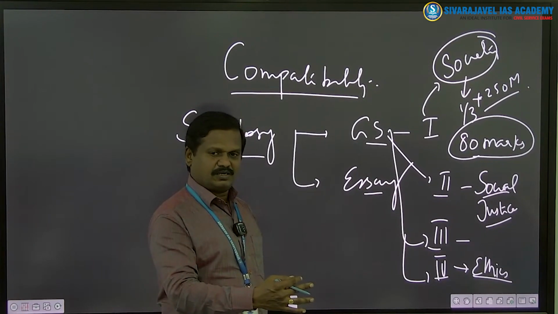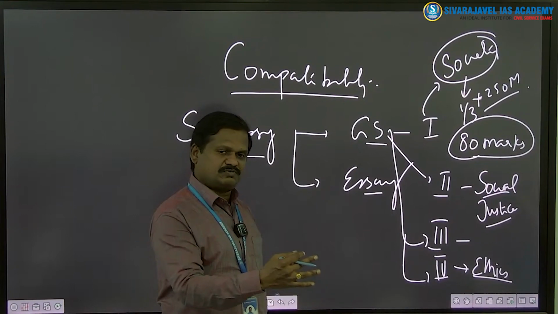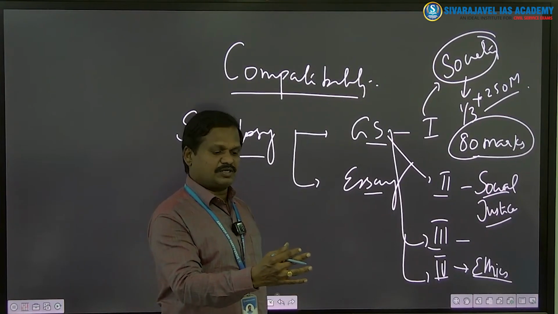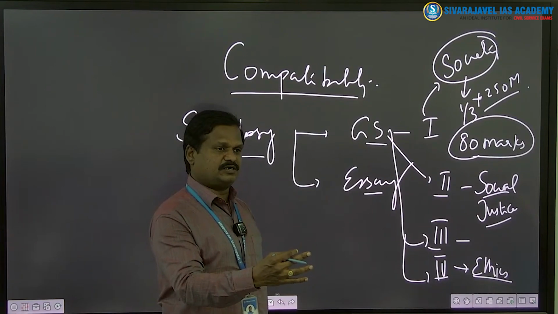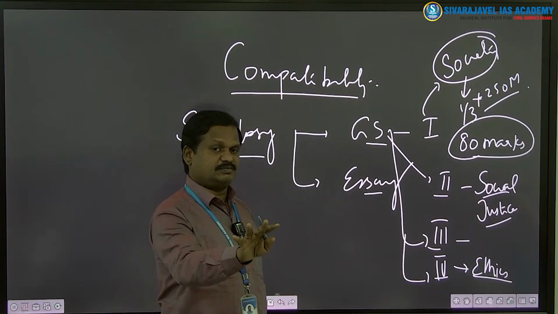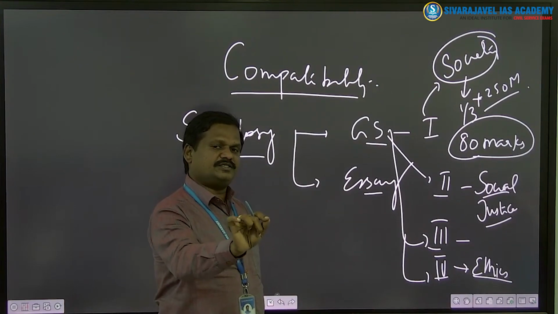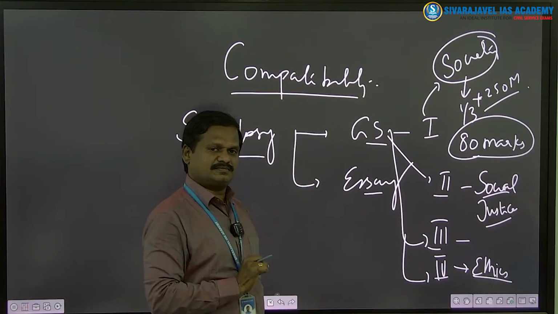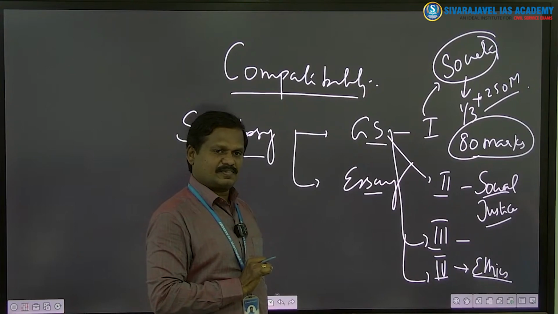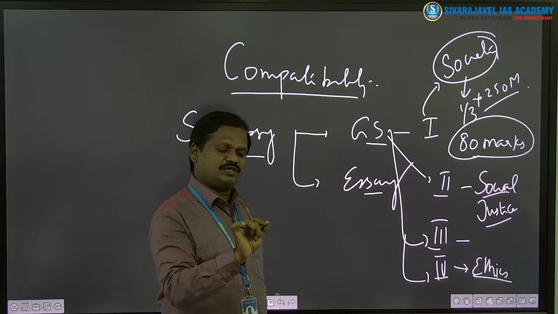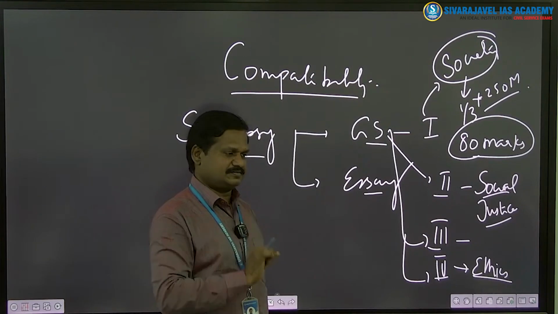Max Weber, students of sociology will study. Max Weber writes about bureaucracy. He says bureaucracy is based on rationality, because rationality gives you intelligence. So bureaucracy should be a rationally intelligent organization, which means he is not giving any importance to emotional intelligence.